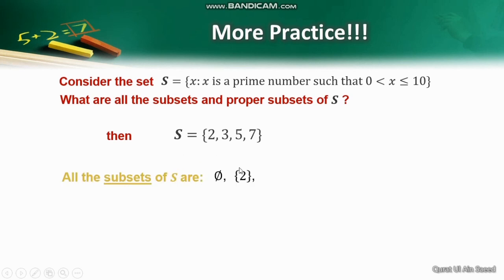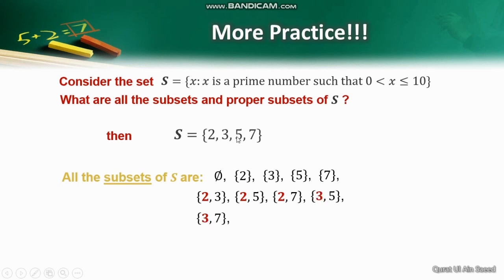Then we have the sets containing single elements: 2, 3, 5 and 7. Now for writing the subsets containing two elements, I'll fix the first digit 2 and make its pair with 3, then with 5 and then with 7. Then drop the first digit 2 and make a pair of 3 with 5 and 3 with 7. And hence the last pair is 5, 7.